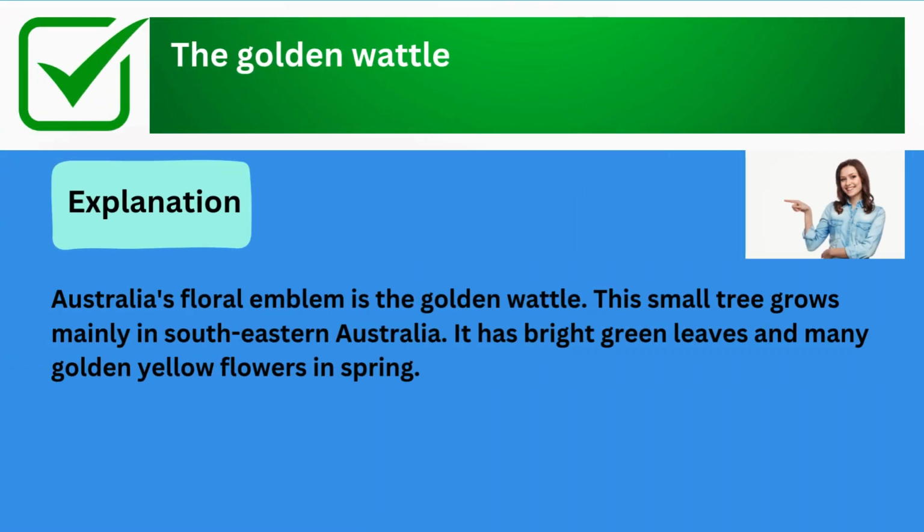The correct answer is the golden wattle. Explanation: Australia's floral emblem is the golden wattle. This small tree grows mainly in southeastern Australia. It has bright green leaves and many golden yellow flowers in spring.